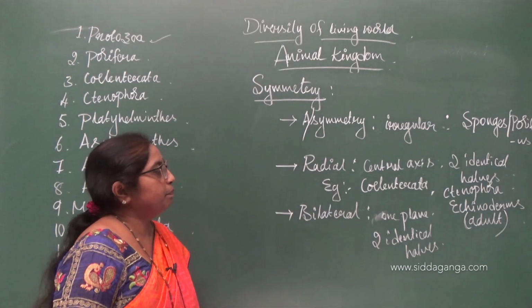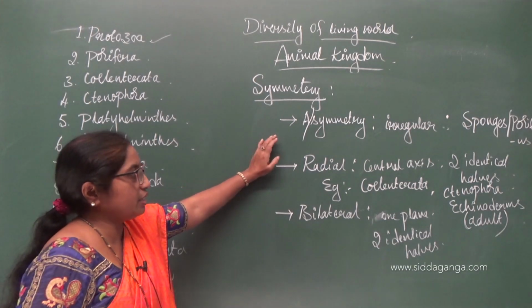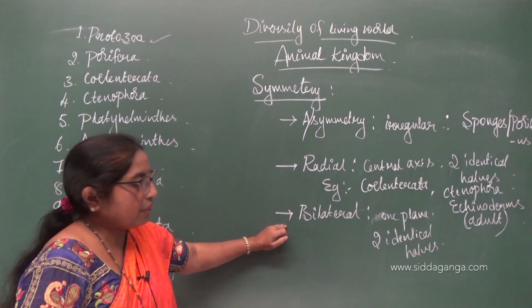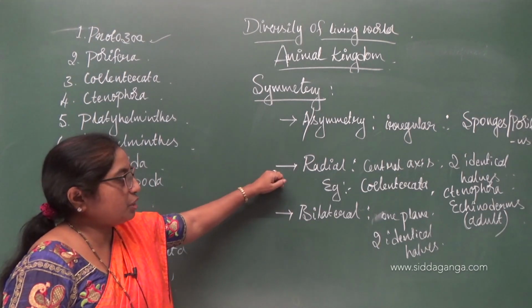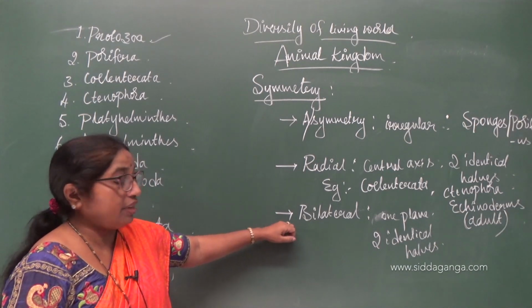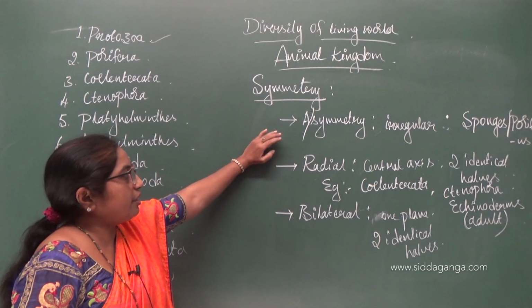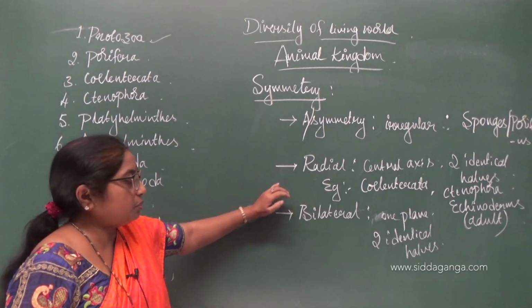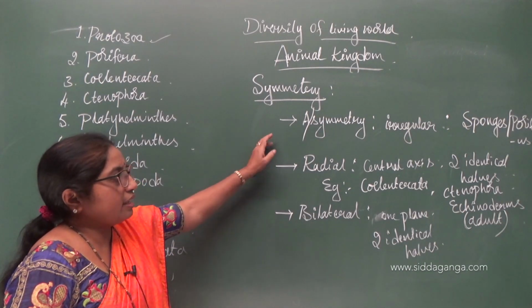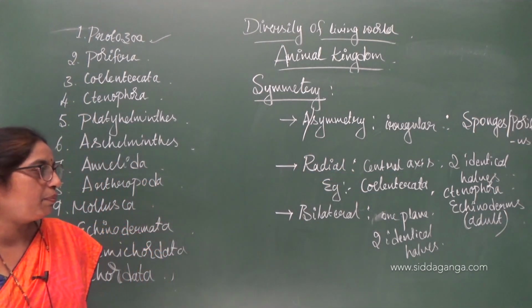I hope you understand. So, based on the symmetry, organisms have been classified into asymmetrical, radially symmetrical and bilaterally symmetrical. Radially symmetrical and bilaterally symmetrical we say when referring to an individual organism. Asymmetry is exhibited by certain sponges and poriferans because they are irregular in their shape.